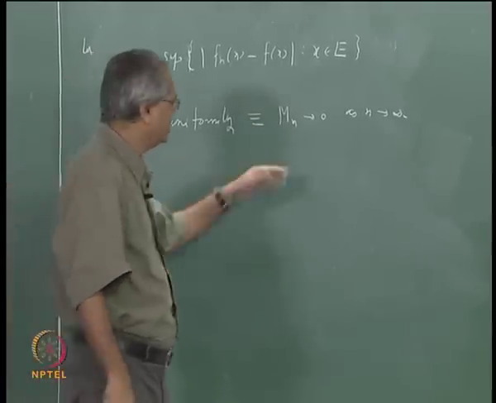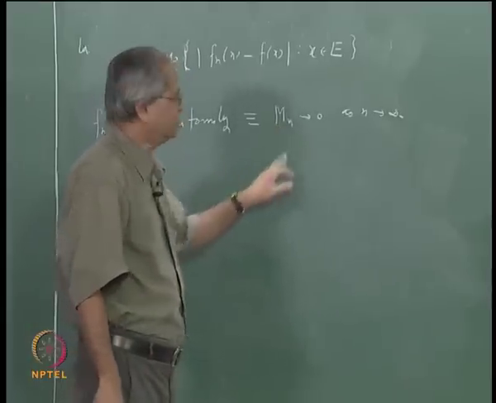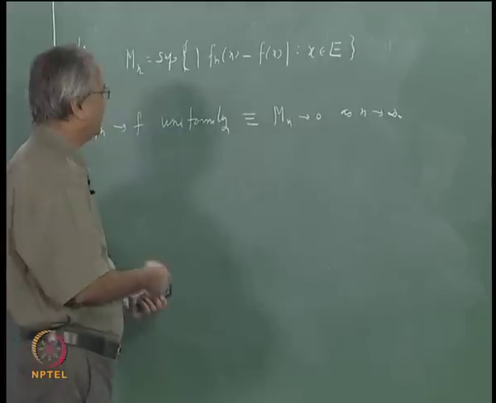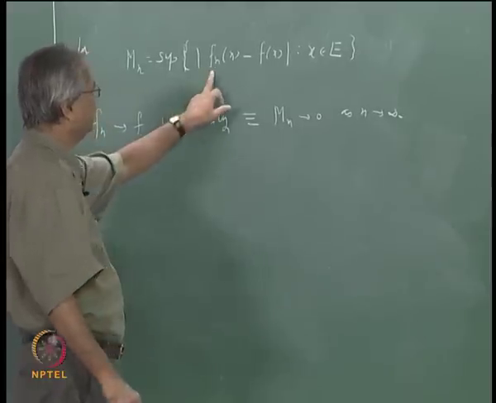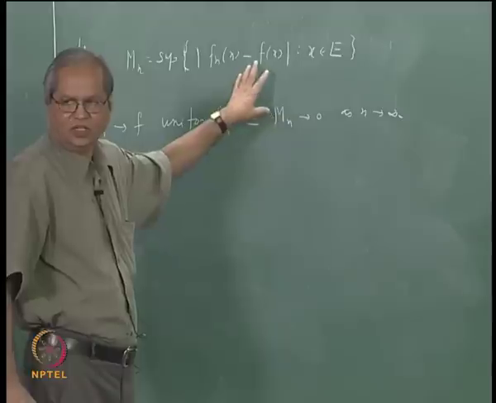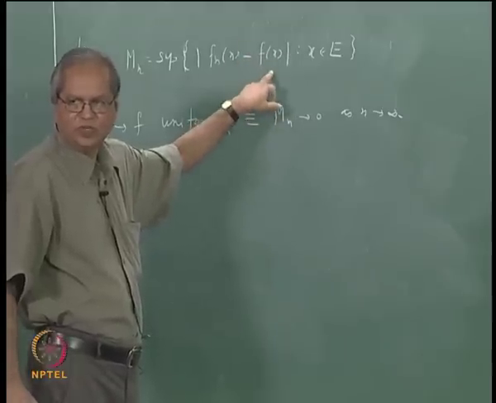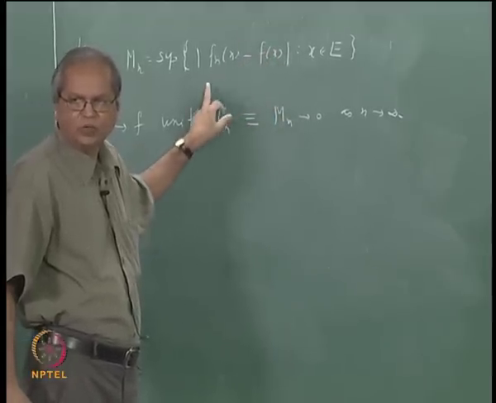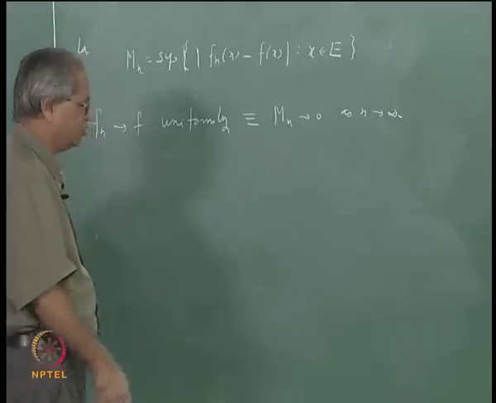In most cases you will be able to find mn, because fn and f are usually continuous differentiable functions on some interval, and you can find the maximum value using methods of calculus.